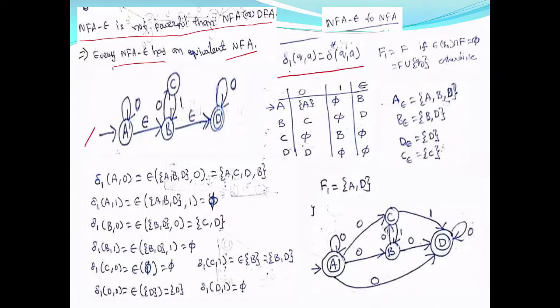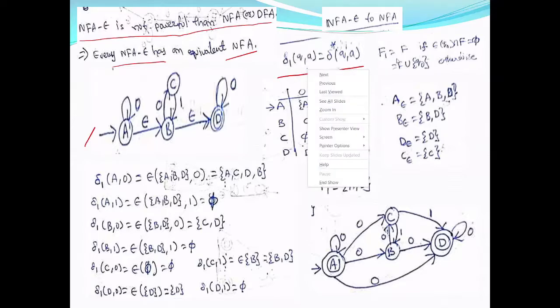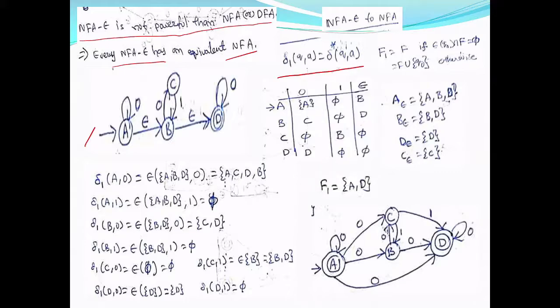where delta 1 is the transition function of your NFA which we are going to calculate, and delta is for the given NFA epsilon. So I am applying delta star. So delta 1 of your NFA is equal to delta star of NFA epsilon. It is the same for NFA, DFA also. Now look at the calculation of delta 1 of A on 0. The set of states in your NFA and NFA epsilon will be the same. Only the change will occur in the transitions. There will be no epsilon transitions.